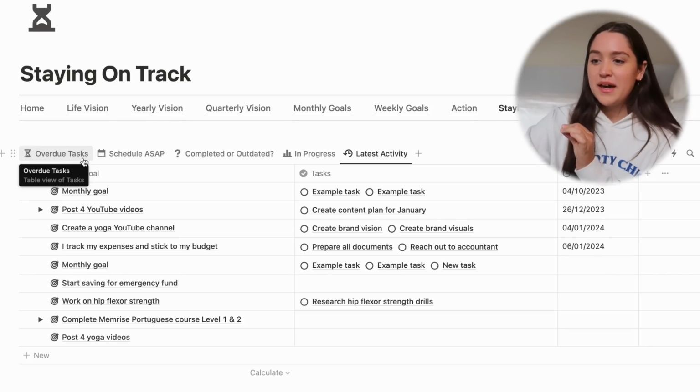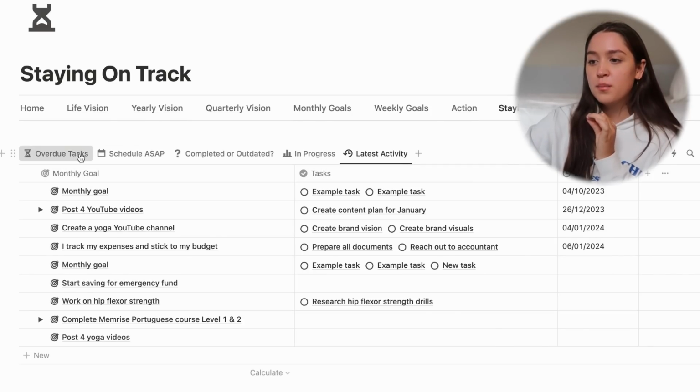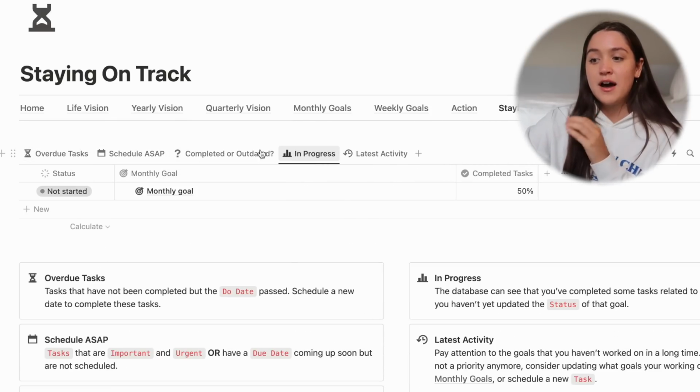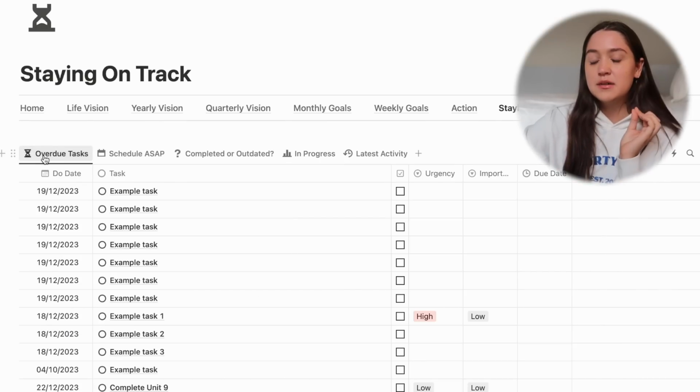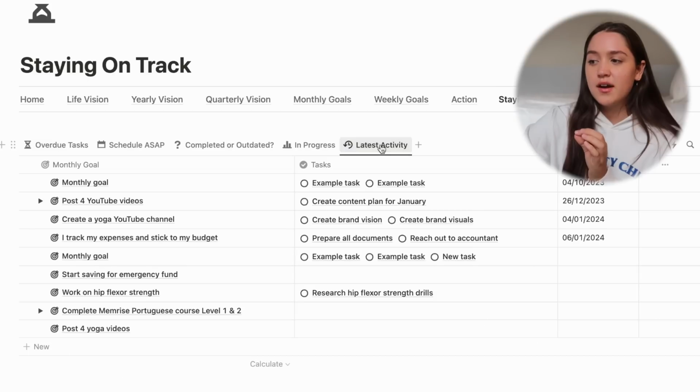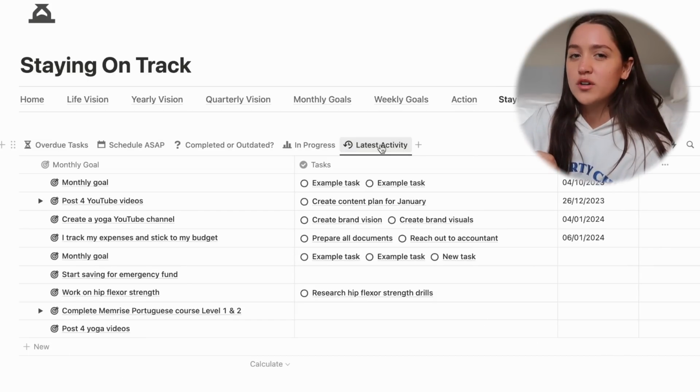I freaking love this page. I just like the idea that these 4 pages, you always have to aim to have them empty. And if you have them empty, it means you're on track. And this page is just there to just kind of check up what haven't I worked on in a while.